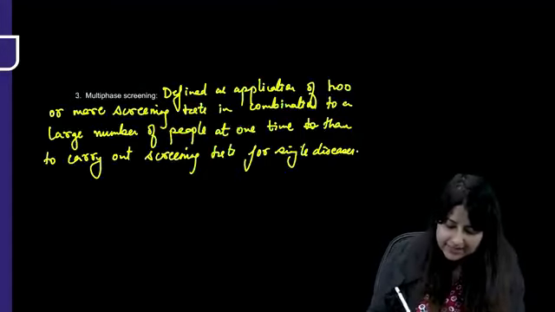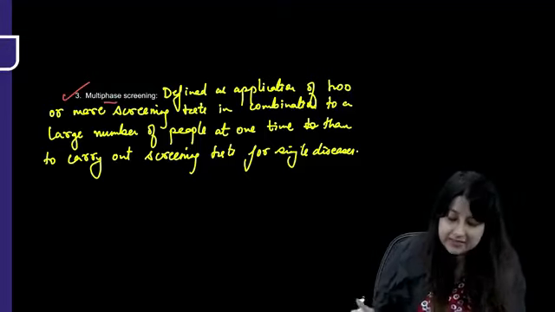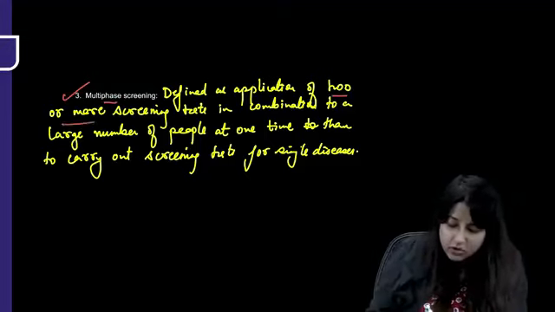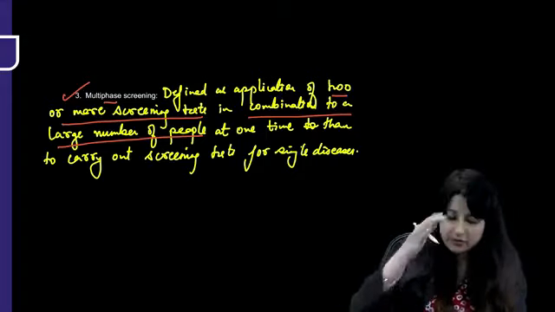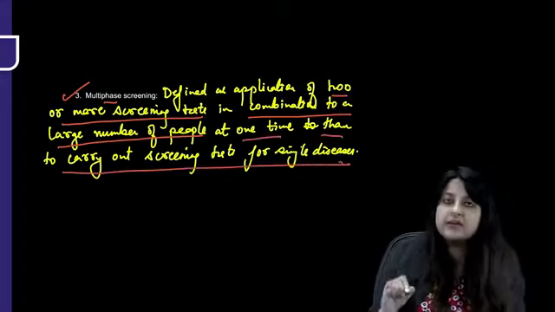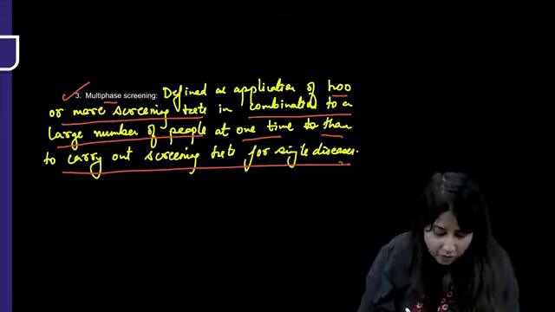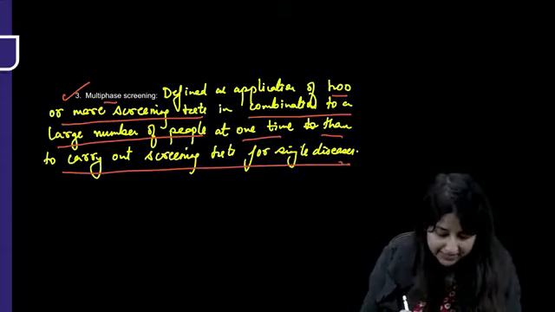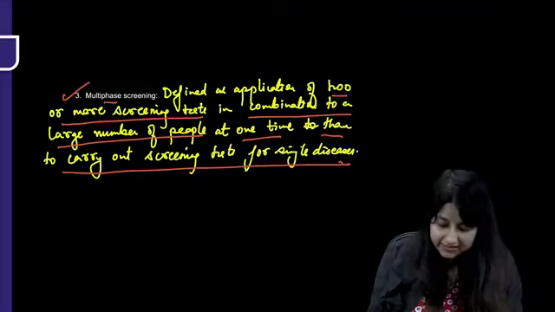What is the next one? Multi-phase screening. What is multi-phase? Multi-phase means application of 2 or more screening tests in combination to a large number of people at one time, to detect a single disease. It is defined as application of 2 or more screening tests in combination to a large number of people at one time, rather than separate screening tests for single diseases.